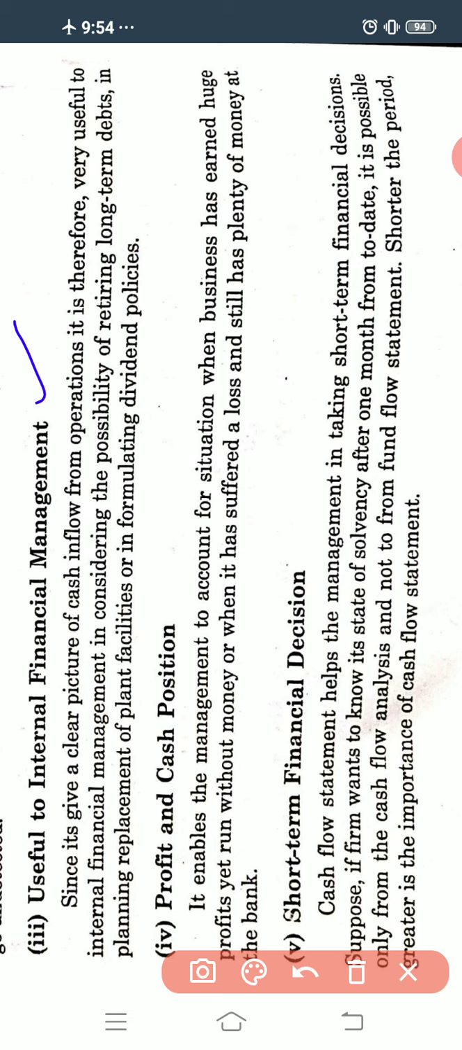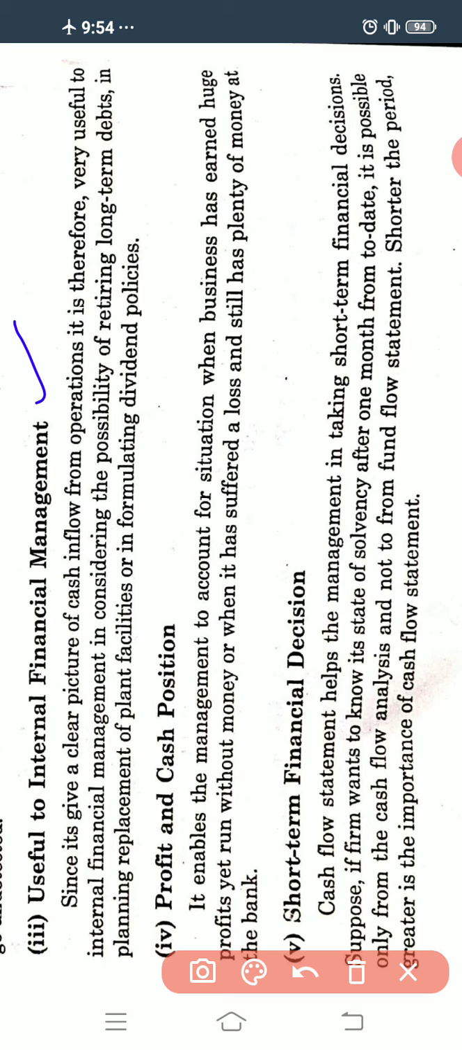So here the cash flow statement gives a clear picture of cash inflows from the operation. How much cash we are getting, how much cash we are receiving from the operation, maybe business transactions. The cash flow statement gives a clear picture of that. So it is very useful to internal financial management. For internal financial management, the cash flow statement is very useful.